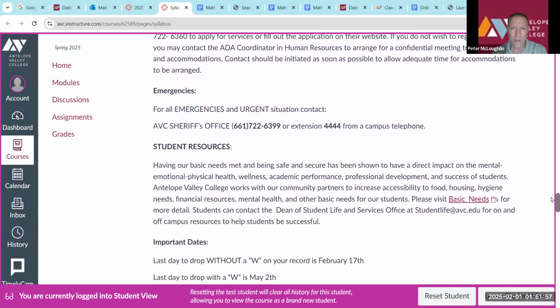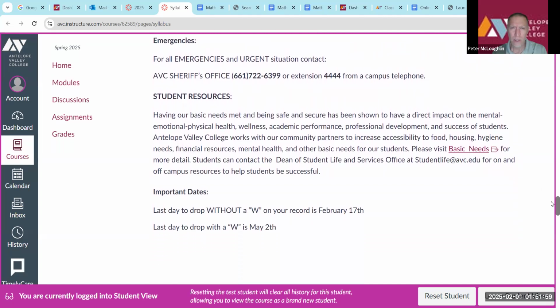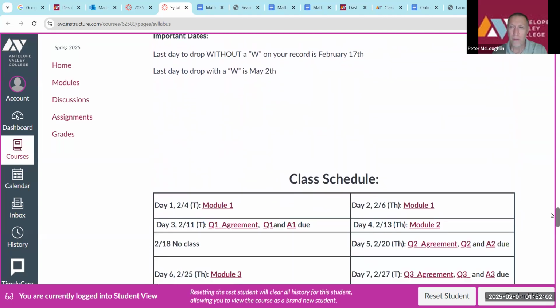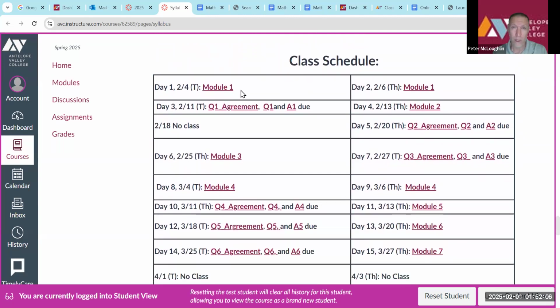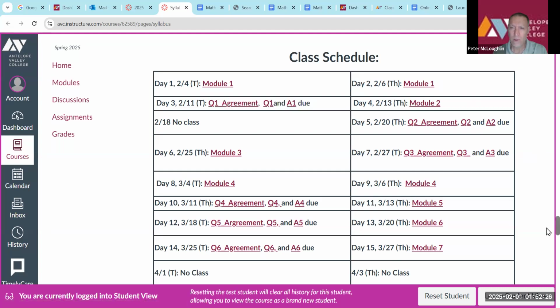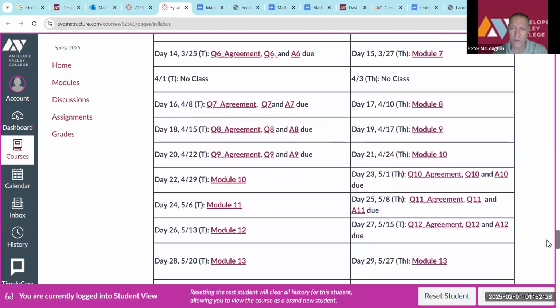Okay, resources, you can look at that. At the bottom here, there is a schedule. You can see on day one, we'll be going over module one. Day two, I'll continue going over module one. And day three, you'll have your quiz and assignment due. Day four, module two, and so forth. You can see that just about every week, there'll be a quiz. So everything's laid out for the whole semester here.